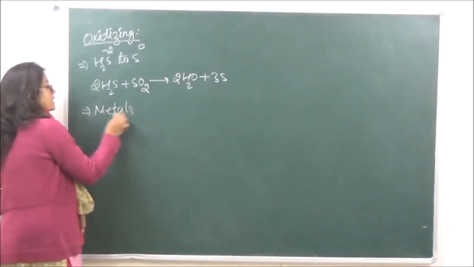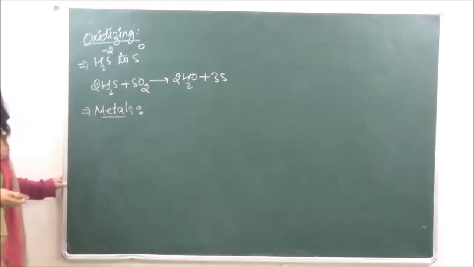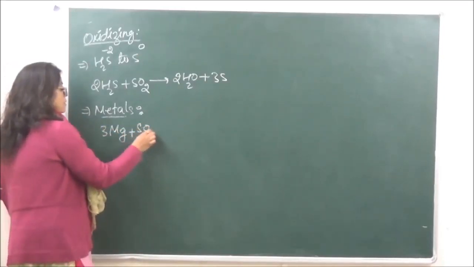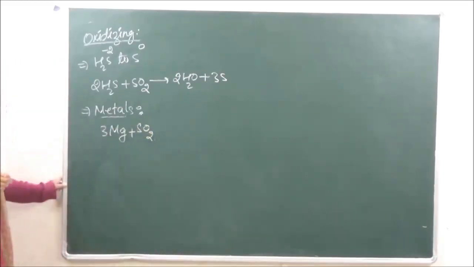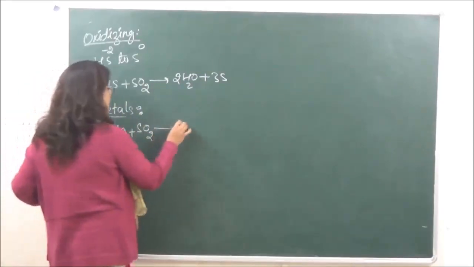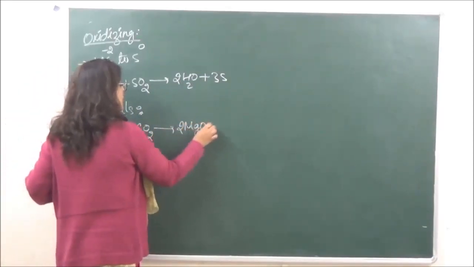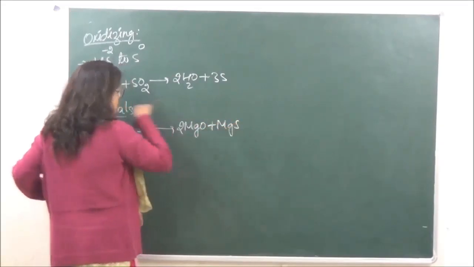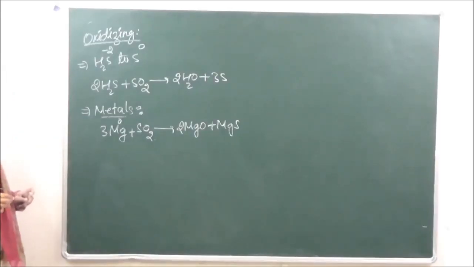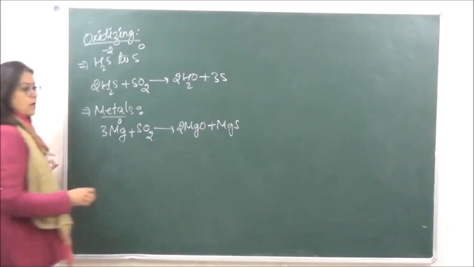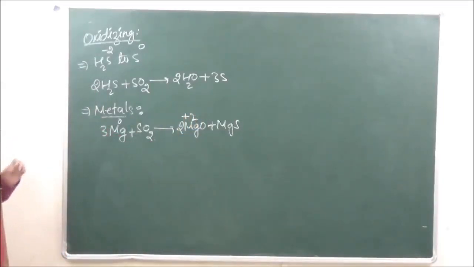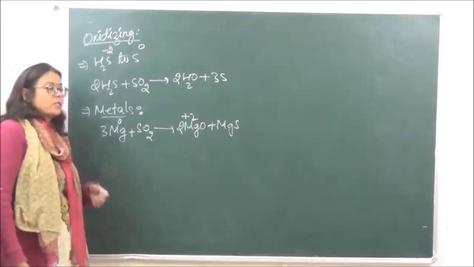sulfur dioxide. So metals, they can be oxidized. जैसे for example we have 3Mg plus SO2. This is going to give us 2MgO plus MgS. Okay, so you can see that the oxidation number of magnesium over here is 0 and the magnesium का oxidation number over here is going to be +2. So increase in oxidation number, therefore oxidation is taking place.